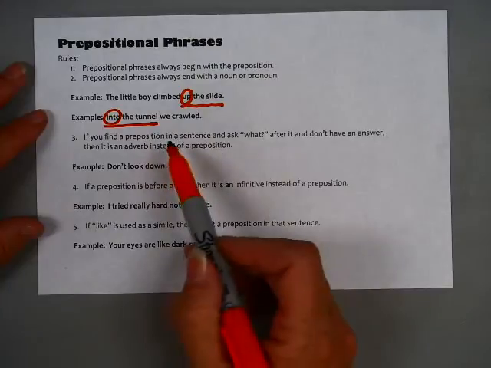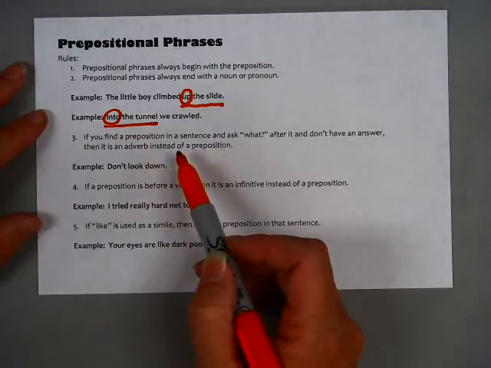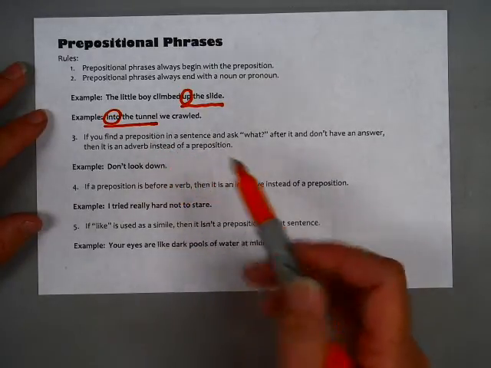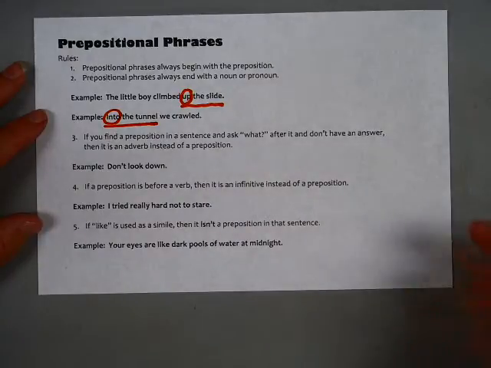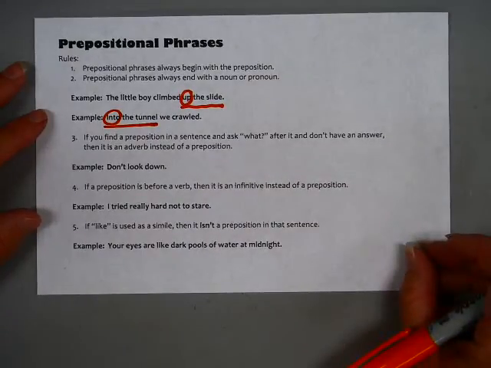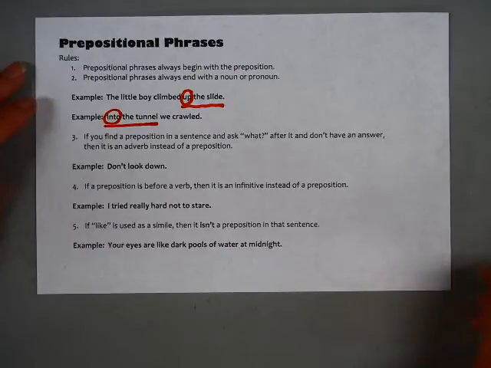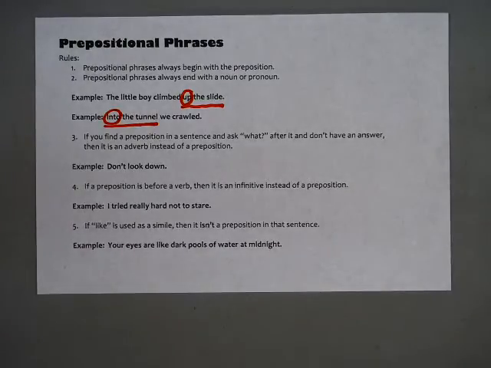Here is another rule that you need to be aware of. If you find a preposition in a sentence and you ask preposition what, and there's no answer to it, then that preposition is actually not a preposition after all. It just looks like one. It's actually in disguise and is an adverb instead. Your prepositions, the words, can take on several different tasks. Sometimes they are adverbs or verbs instead, so you have to know what their function is in a sentence.